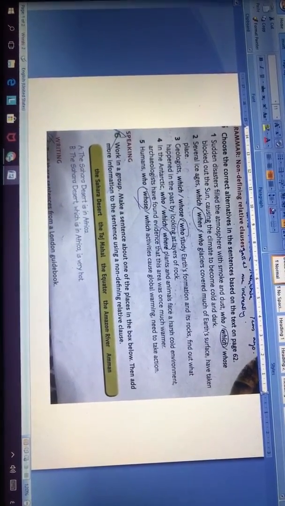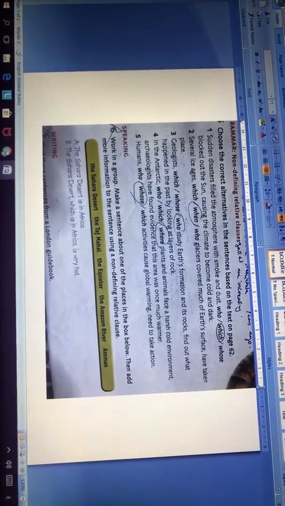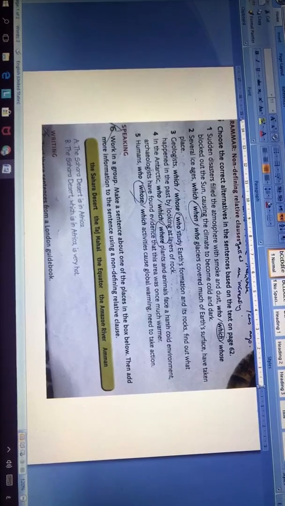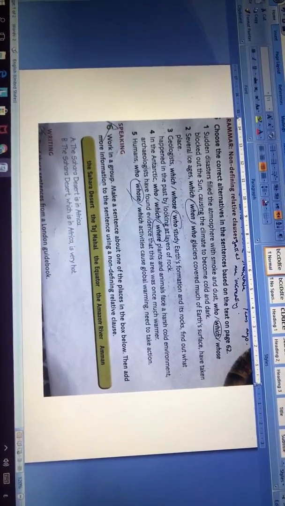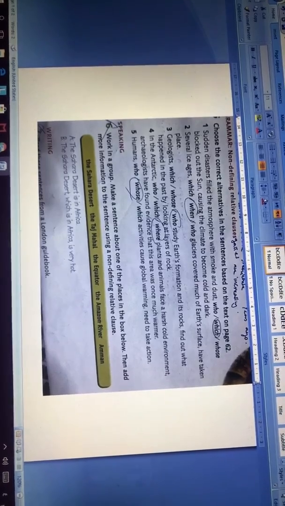On this class, I want you to open your student book on page 63, question number 5, grammar: non-defining relative clauses. Choose the correct alternatives in the sentences based on the text on page 62.